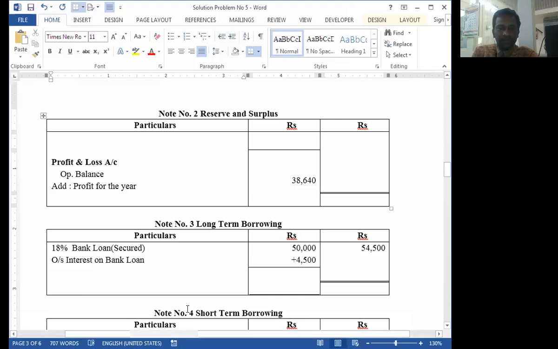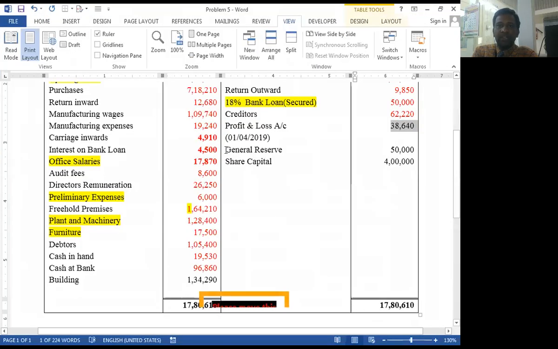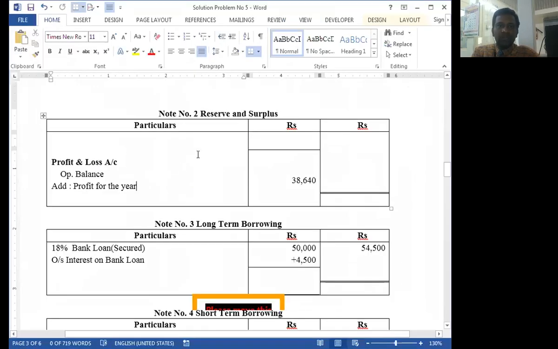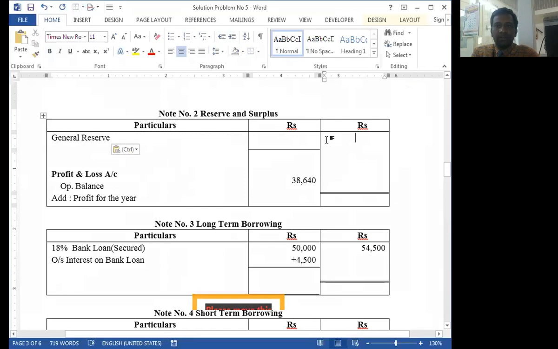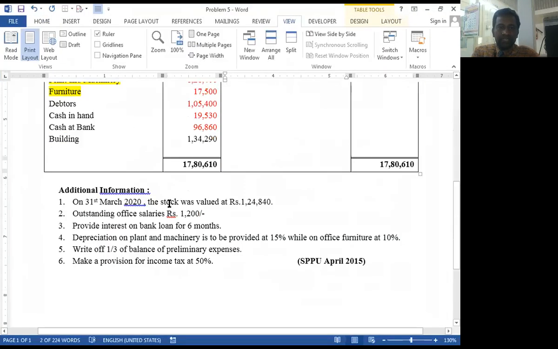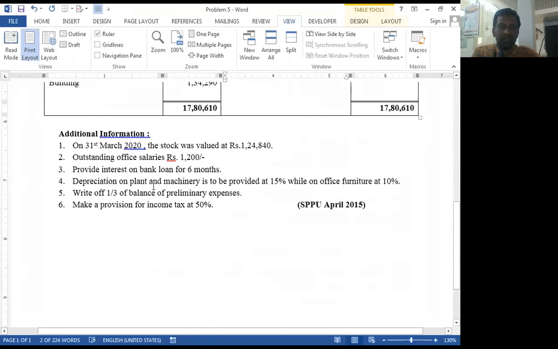Okay, now next item is general reserve. General reserve is also transferred under the heading reserve and surplus. See, is any adjustment given related to the general reserve?